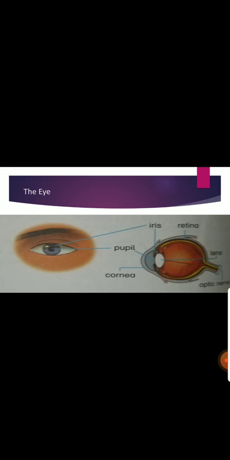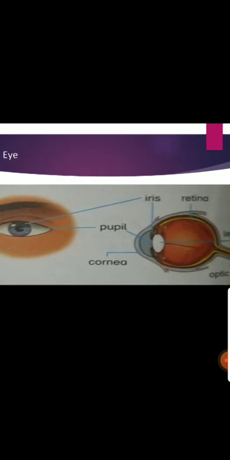And we also know that human beings have various eye colors, and eyes are protected by the bones and eyelids of the skin. Now there are different parts of an eye. Please look at this picture. Is this picture clear to you?